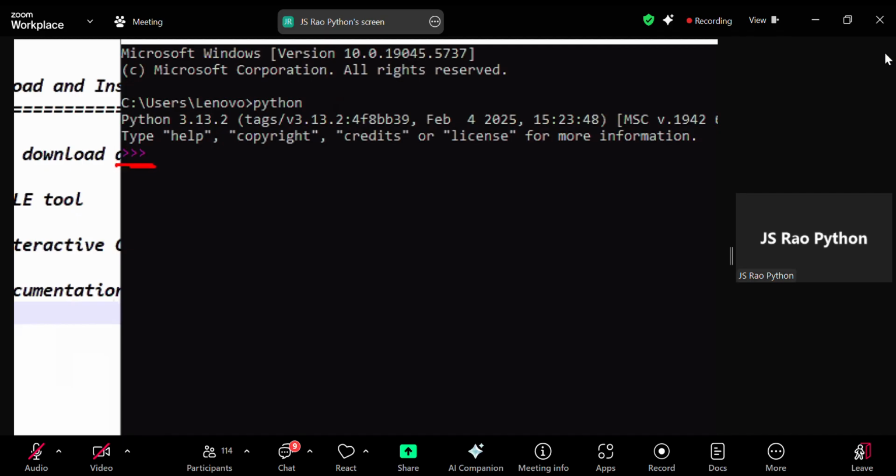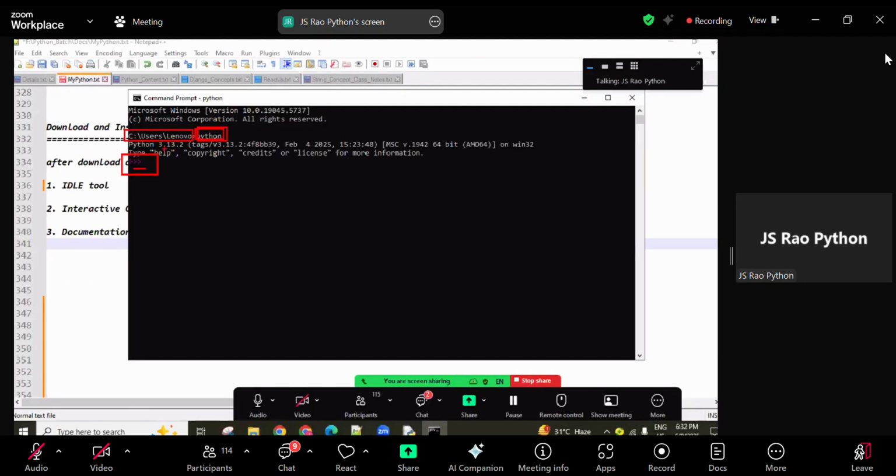This is the Python prompt. After typing python and pressing enter, if you are able to see "Python path added successfully in environment variable", that is your confirmation. How to identify whether the Python path is added or not: open the command prompt, type python and press enter. If you are getting it like this, the Python path is added.